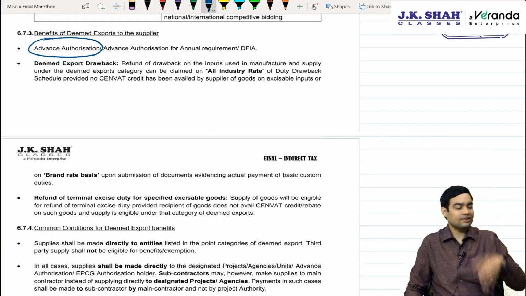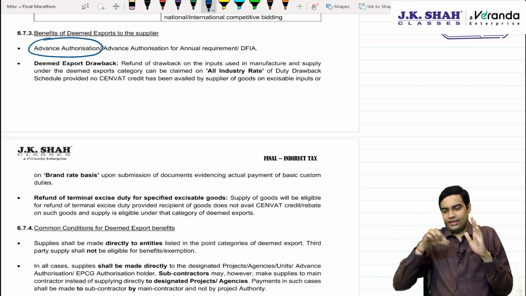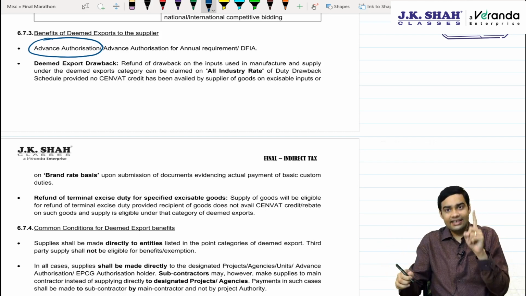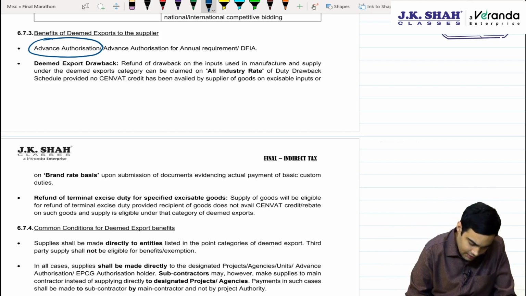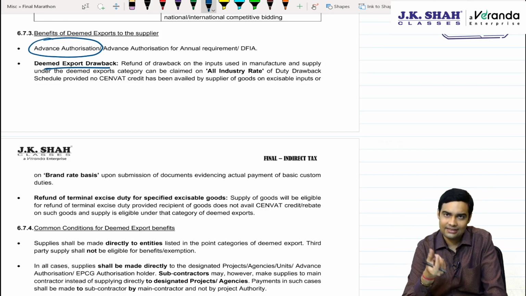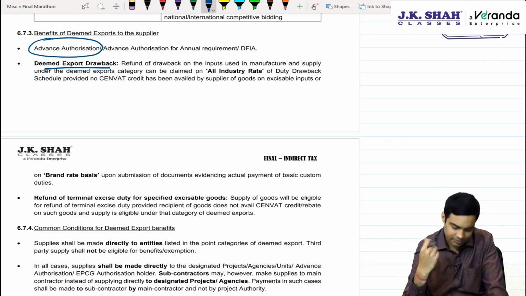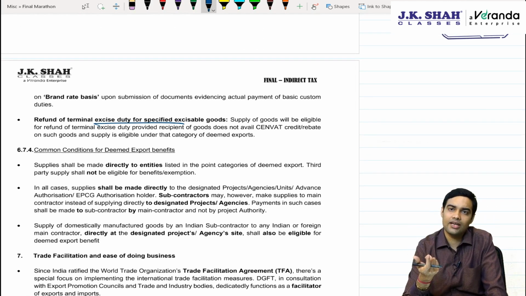supplies, because if you take advance authorization, you have to meet export obligation. Export obligation can be met either by physical export or by deemed export. Plus you get deemed export drawback. Whatever you have paid as taxes on the purchase side, that would be given back to you. Terminal excise duty, basically excise duty paid on purchases, that will also be refunded.